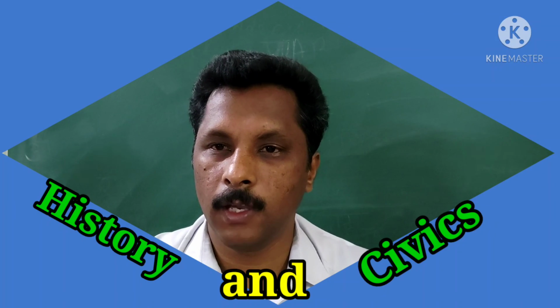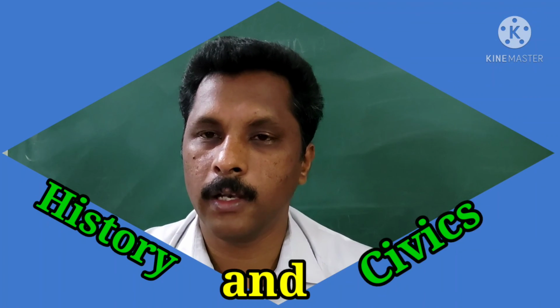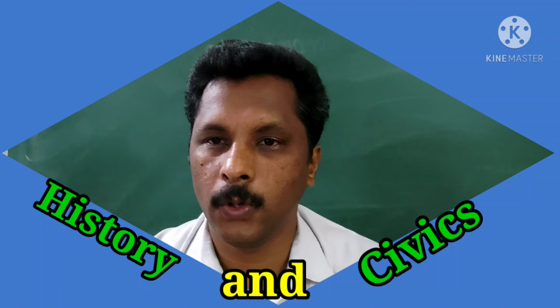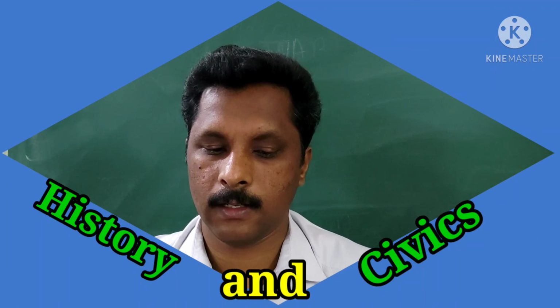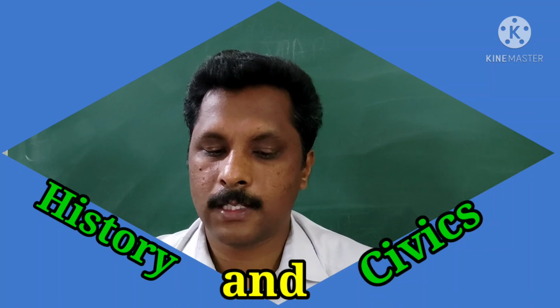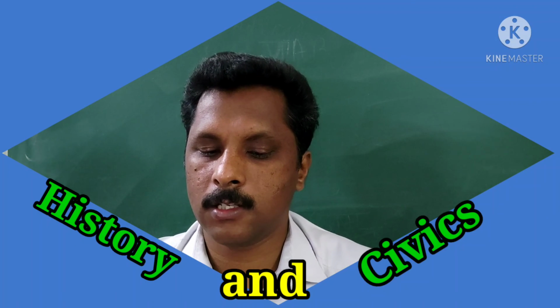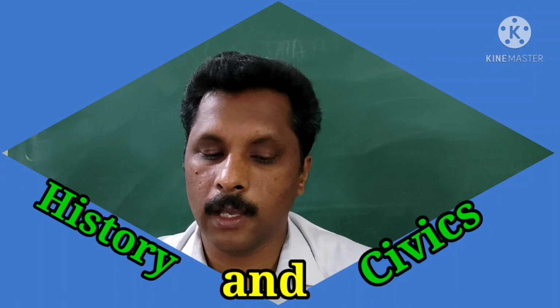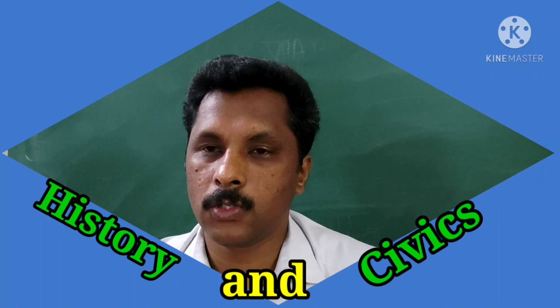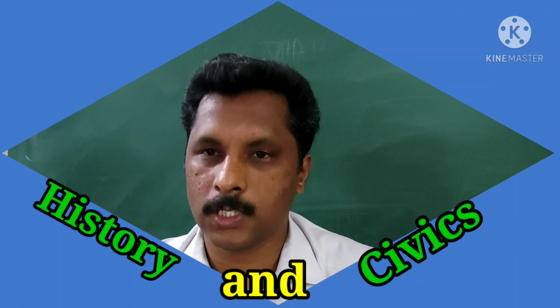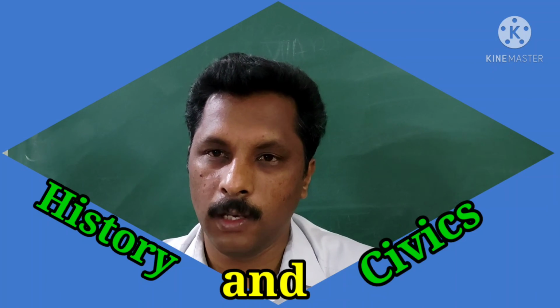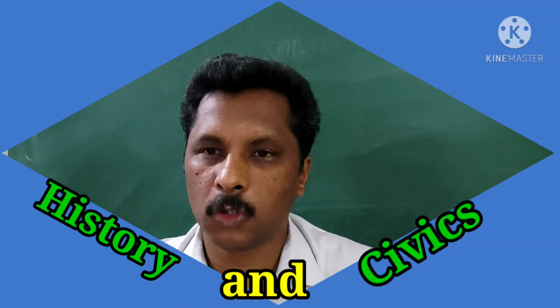These fights between Christians and Turks came to be known as the Crusades. And thus between 1096 CE and 1291 CE, 8 crusades, or 8 wars, were fought between Christians and the Turks.